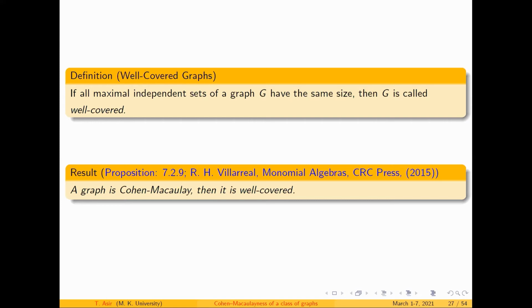To characterize the Cohen-Macaulayness, we want to characterize the well covered graphs first. As a first phase we characterize all well covered graphs, and then using this result we apply some further conditions to characterize all Cohen-Macaulay graphs. This is our entire proof structure.